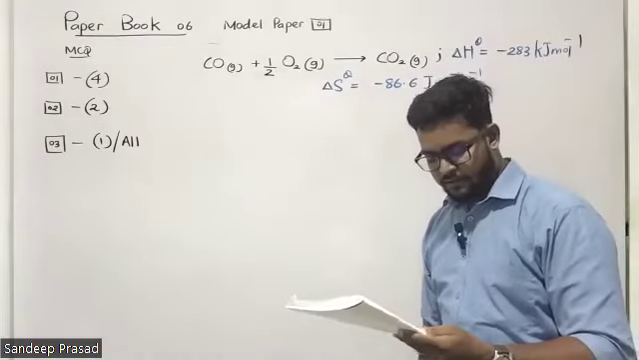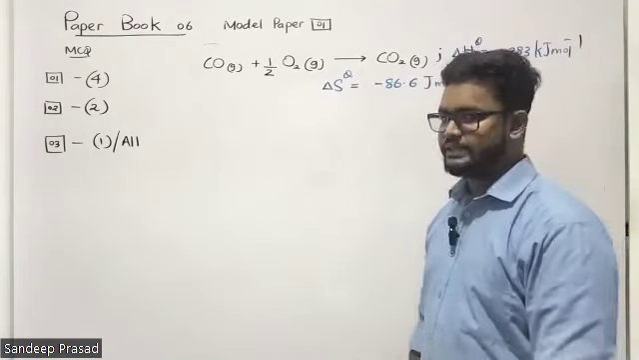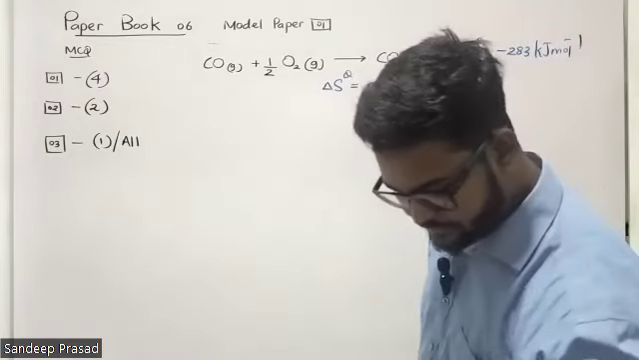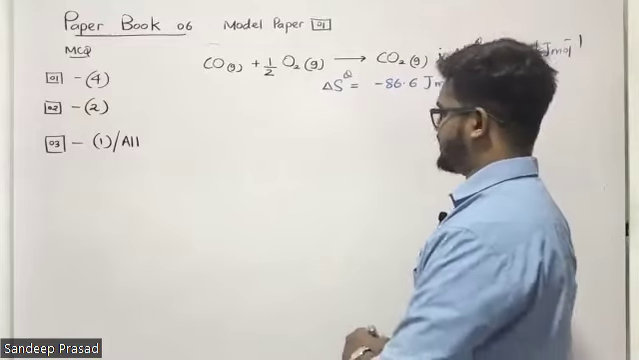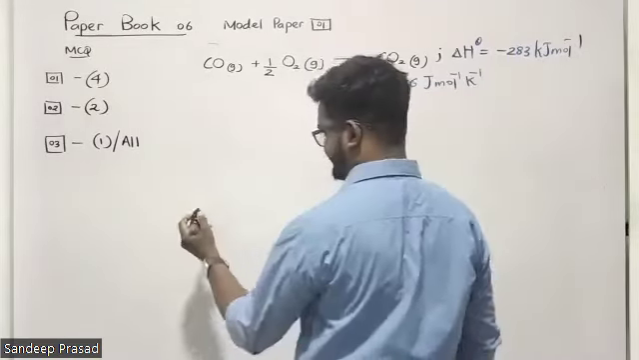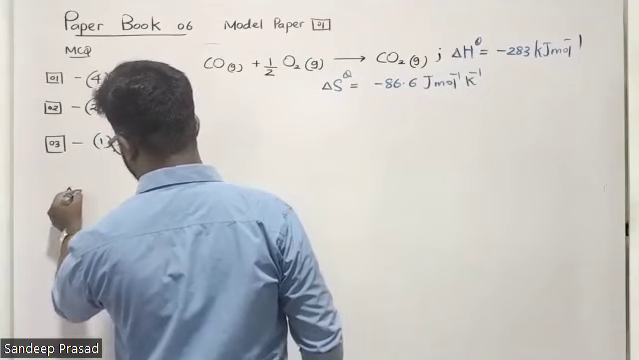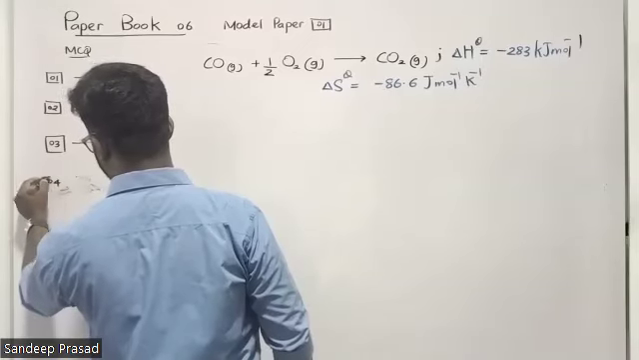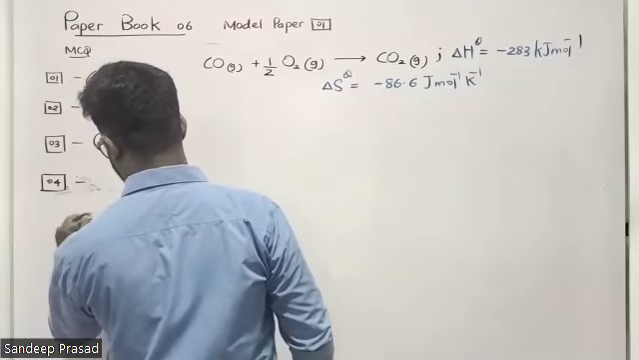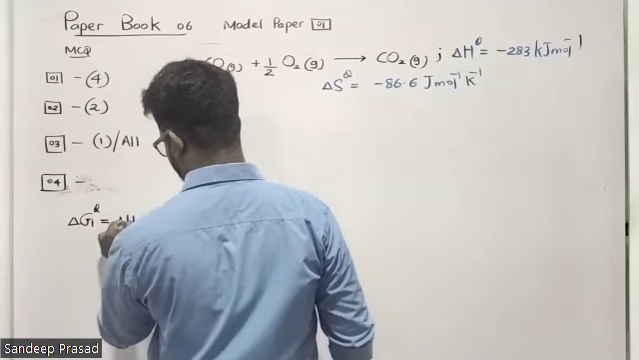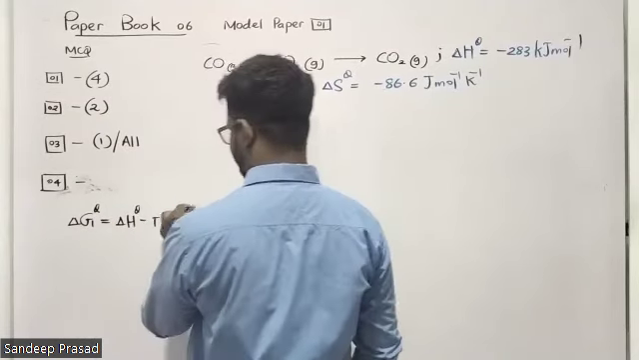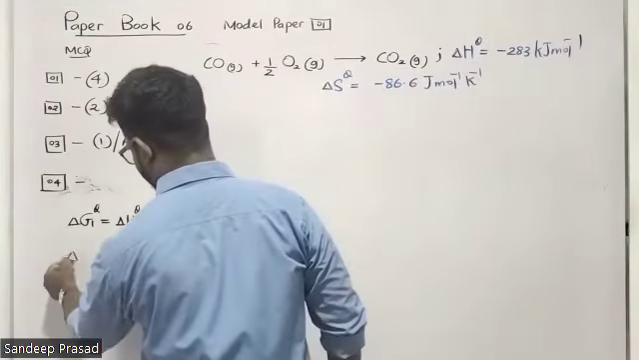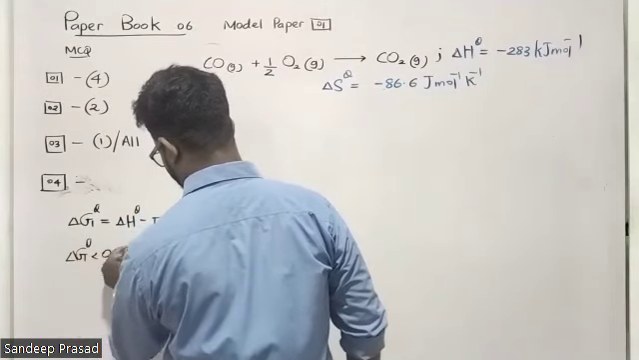The first statement: the reaction does not take place spontaneously at 25 degrees Celsius. What do you think? Okay, then we have to find out at 25 degrees Celsius what will happen to this reaction. Can you remember, we learned that delta G theta is equal to delta H theta minus T delta S theta. Right? This is the equation for the Gibbs free energy. And I told you that if the delta G theta is less than 0, the reaction is spontaneous.